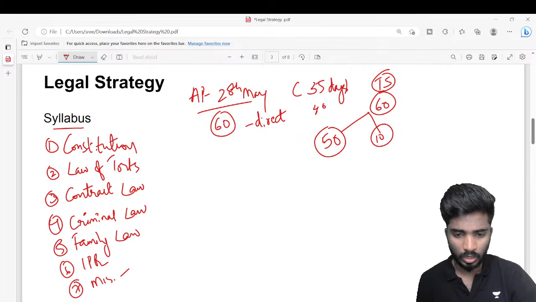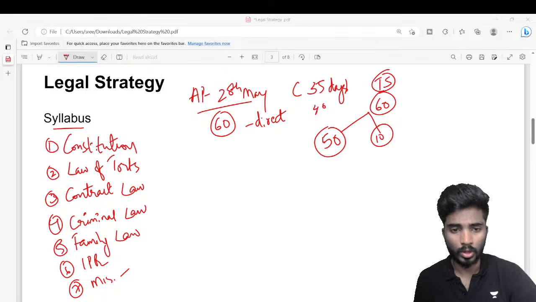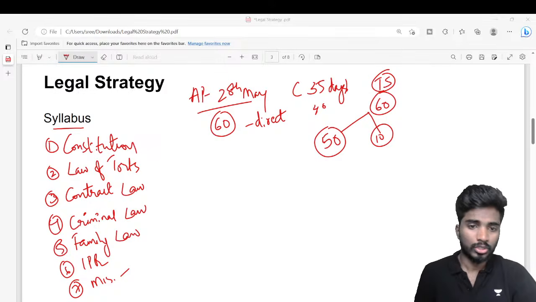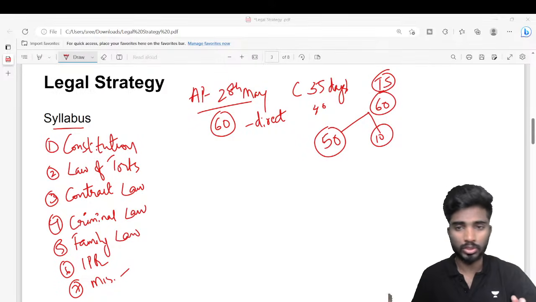It might be current legal judgments, or any new enactment. Generally, questions are mostly asked from these areas in both exams, right?